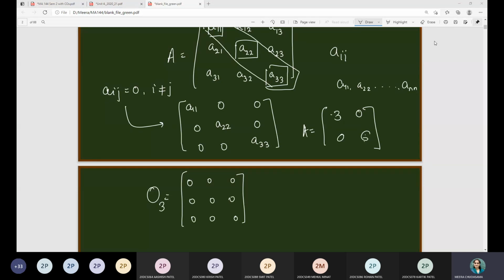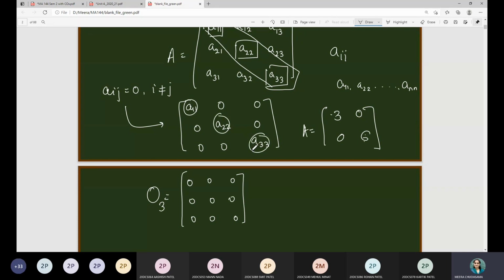Why are you saying that it is a diagonal matrix? Ma'am, because it satisfies the condition that except the diagonal elements, all other elements are 0. Yes. If you see the definition of a diagonal matrix, we have put the condition over the non-diagonal entries. We have not put any condition over the diagonal elements, meaning these numbers can be any number.